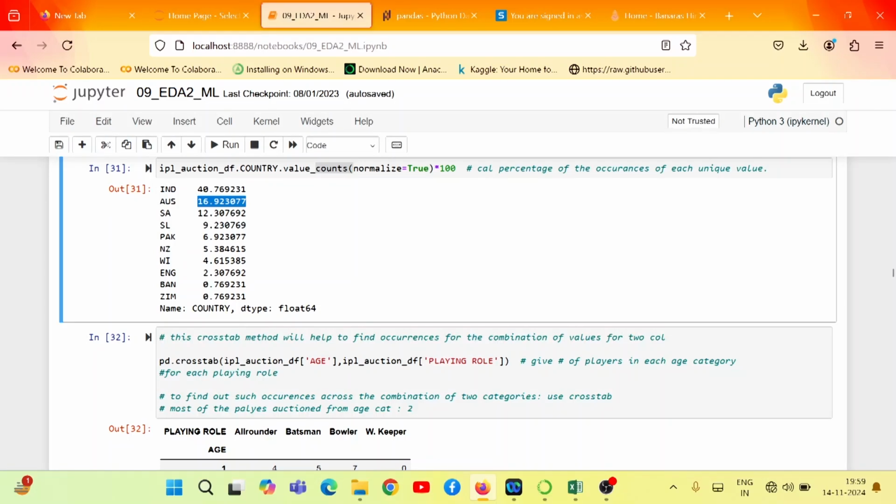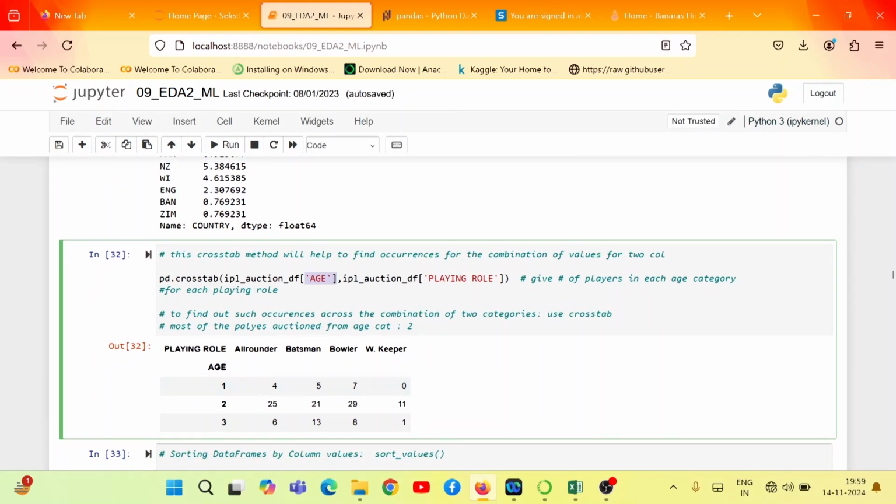The age of the player at the time of auction is classified into 3 categories. 1 means the player is less than 25 years old, 2 means the age is between 25 and 35, and category 3 means age is more than 35. To find such occurrences across the combination of 2 categories, we have to use this method called crosstab.